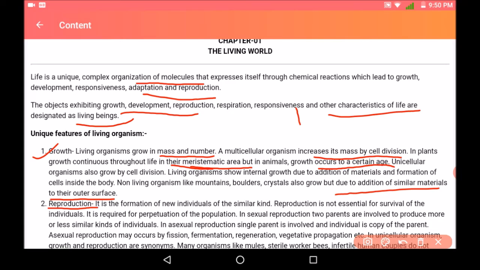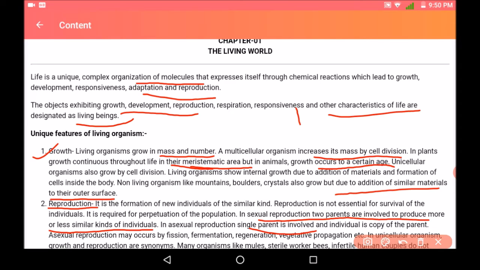Now we know that basically there are two types of reproduction, that is sexual reproduction and asexual reproduction. In sexual reproduction, both the parents are involved to produce more or less similar individuals, whereas in asexual reproduction only a single parent is involved. An individual copy is obtained which is similar to the parent.